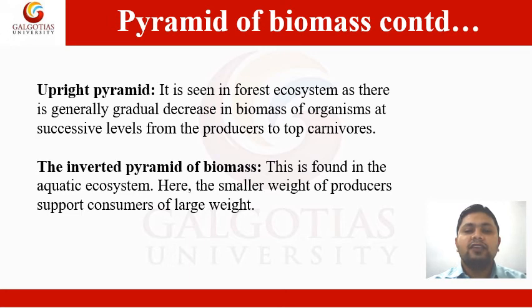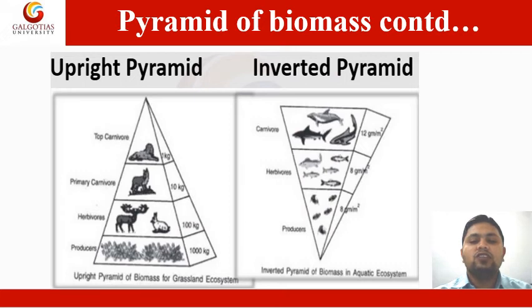Now the second is the inverted pyramid of biomass. This is found in the aquatic ecosystem. Here the smaller weight of producers supports consumers of larger weights. So these are the two types of pyramids of biomass. Now you can see both these pyramids with the help of this image, upright as well as inverted. The upright pyramid is present in the grassland ecosystem, while the inverted pyramid is present in the aquatic ecosystem.